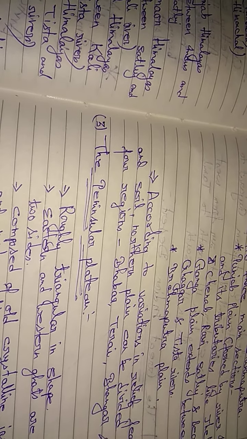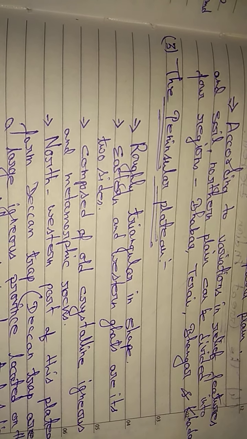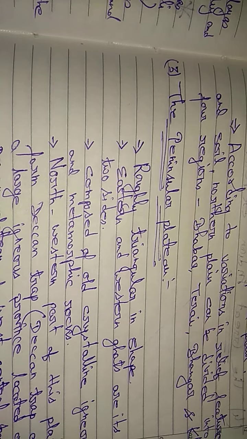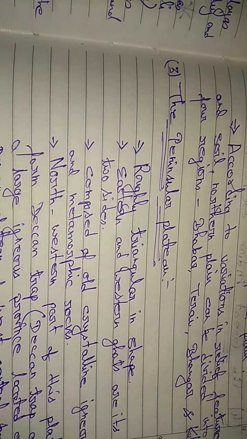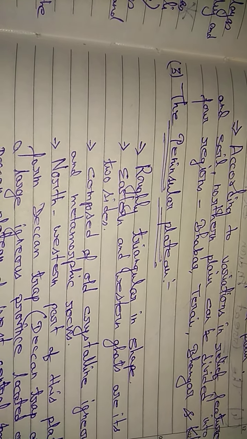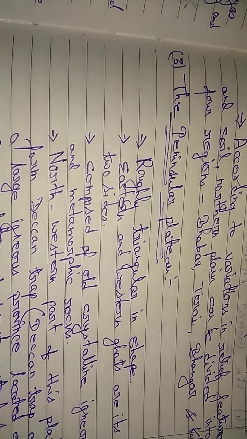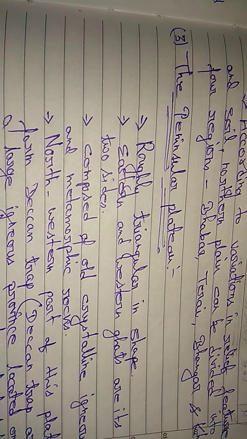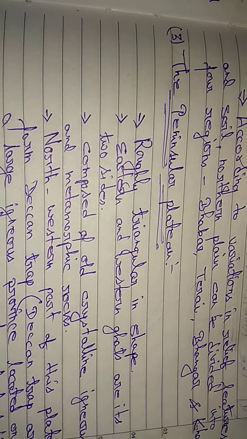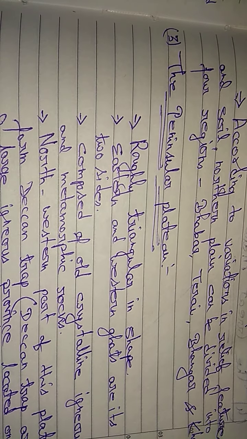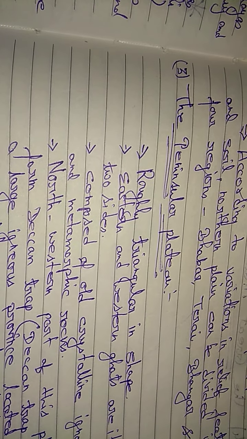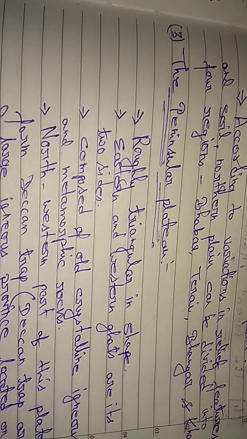Actually, the peninsular plateau is composed of old crystalline, igneous and metamorphic rocks. It was formed due to the breaking of Gondwana land and is the oldest landmass of the world. Remember? The northwestern part of the peninsular plateau is covered by vast lava flows. When there are several flows of lava, they form a terrace-like structure. They form the Deccan Trap.